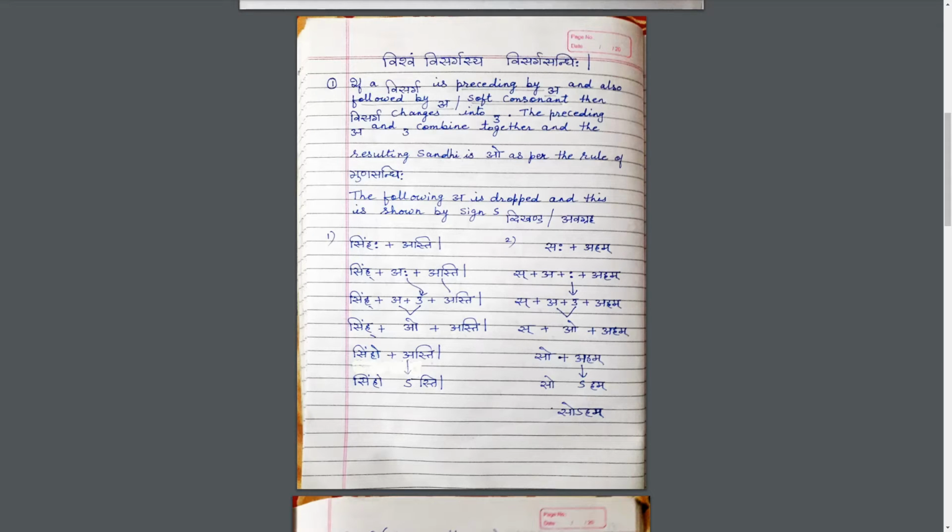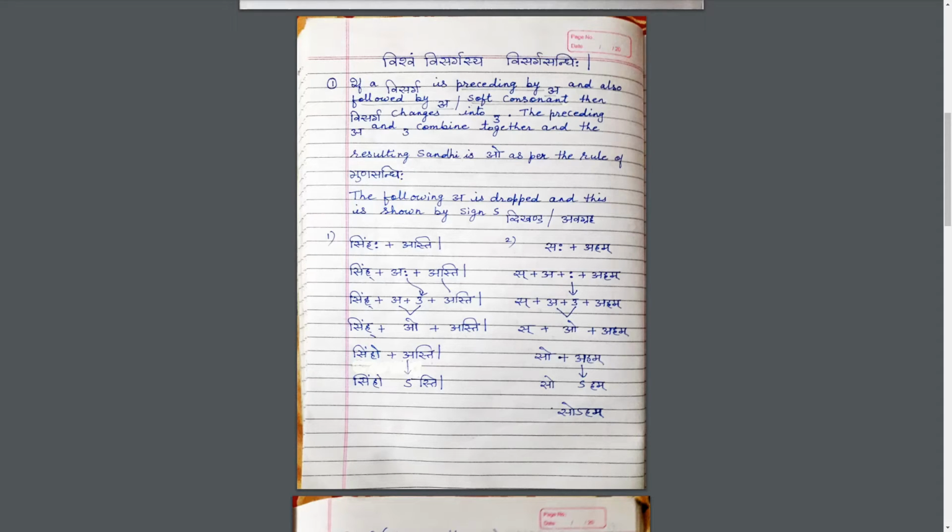If a Visarga is preceded by a and also followed by a or a soft consonant, then Visarga changes into U. Then the preceding a and u combine together and the resulting sandhi is o as per the rule of Guna Sandhi. The following a is dropped and this is shown by the sign Vikhanda or Avagraha. Now we will take one example, Simha plus Asti.